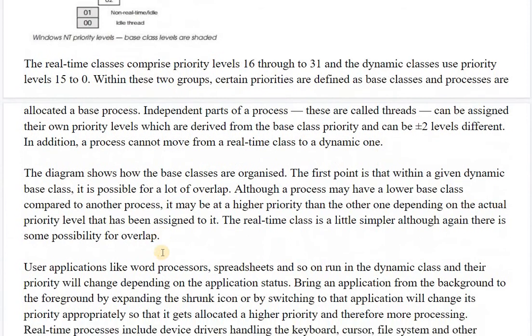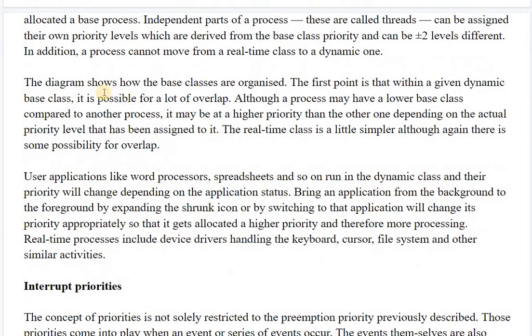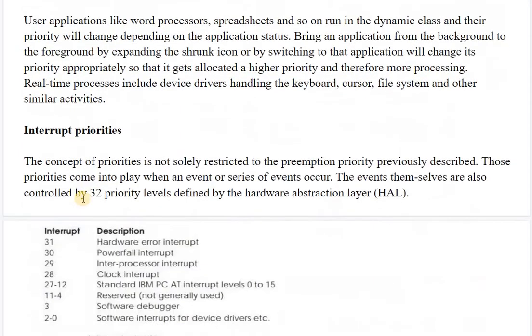Okay, so this is the diagram which shows how base classes are organized. The first point is that within a given dynamic base class it is possible to have a lot of overlap. Although a process may have a lower base class compared to another process, it may have a higher priority than the other one depending on the actual priority level that has been assigned to it. The real-time class is a little simpler, although again there is some possibility for overlap.